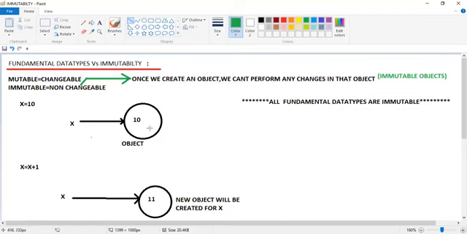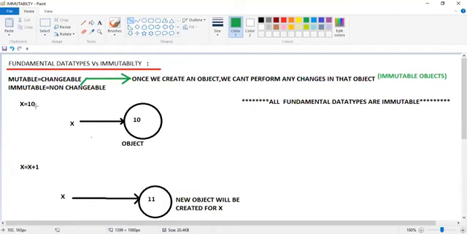If you can change the content of the object, it is mutable. If you cannot change the content, it is immutable or non-changeable. The objects created for handling the fundamental data types are called immutable objects, guys.